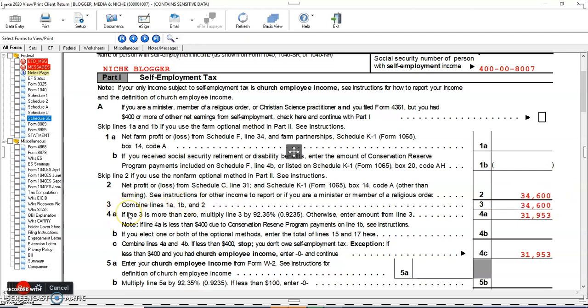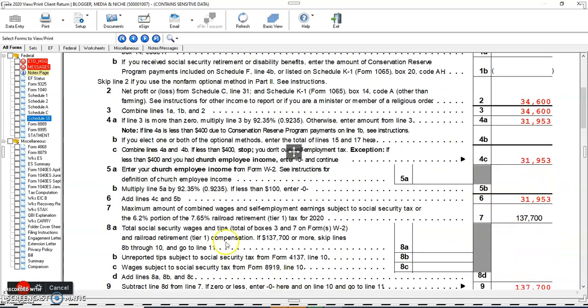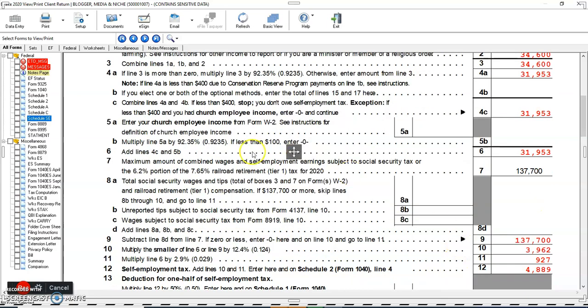Now come to line 4a. If line 3 is more than 0, then multiply line 3 by 92.35%. This is the calculation part. 92.35% of 34,600 comes to $31,953. This amount of $31,953 is less than $137,700.